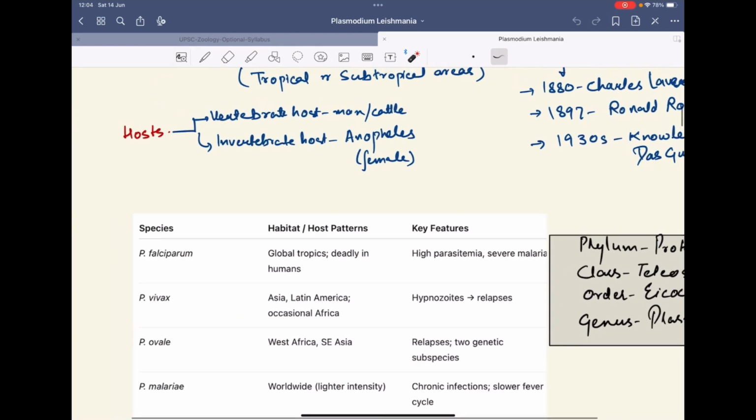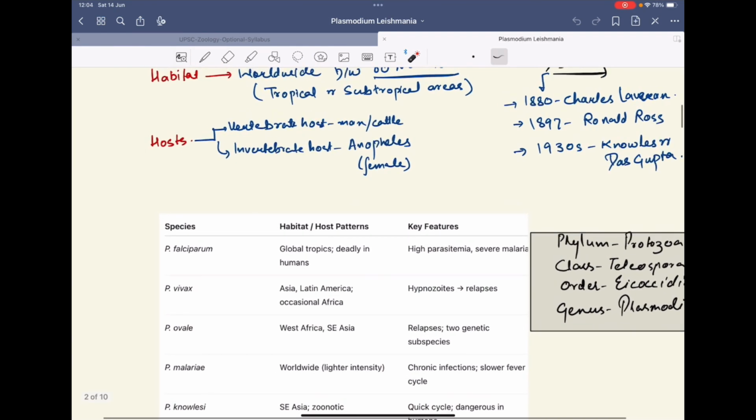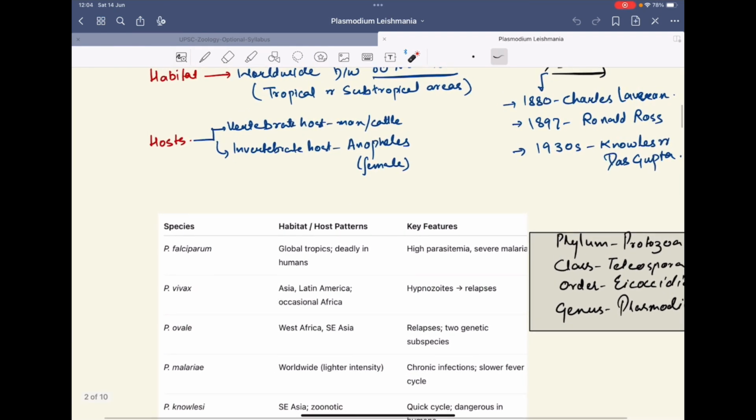Plasmodium is the causative agent of malaria, a widespread disease and one of the causes of concern for our country too.